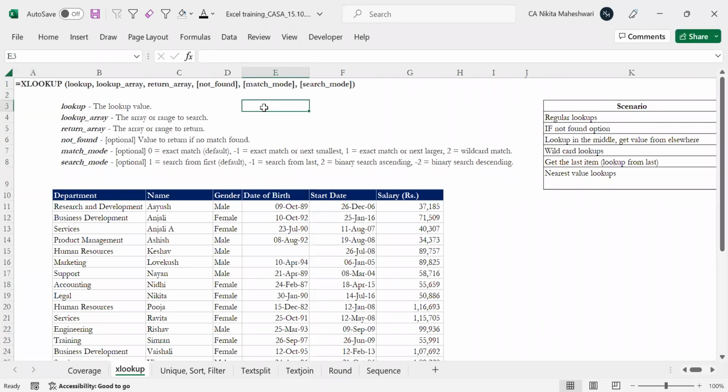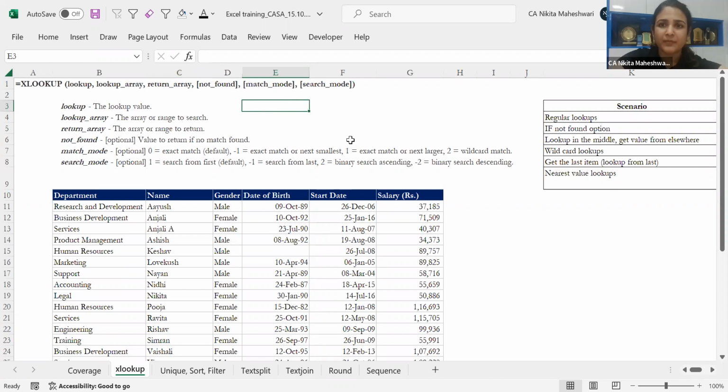Right. So let's discuss what XLOOKUP actually means. Now, I'm sure every one of us has already used VLOOKUP somewhere or the other in work. We do need it to see what figure is coming from which account. We need it on a shortcut basis and everything. But VLOOKUP, as you may know, has certain fundamental limitations, due to which we sometimes have to moderate our data. We have to sometimes tweak it a bit. We have to use it with different formulas to come up with a powerful VLOOKUP formula.